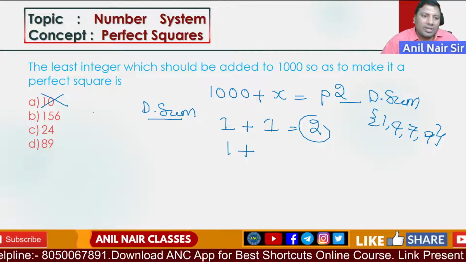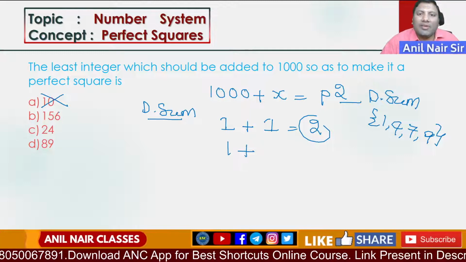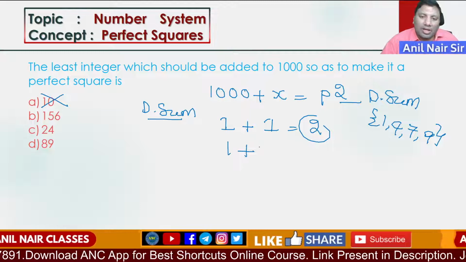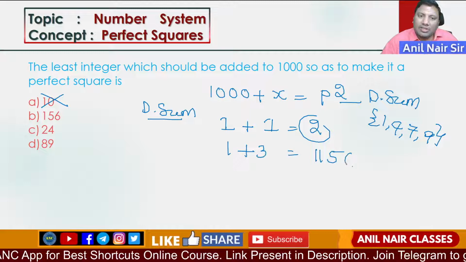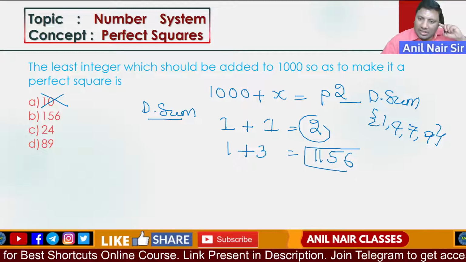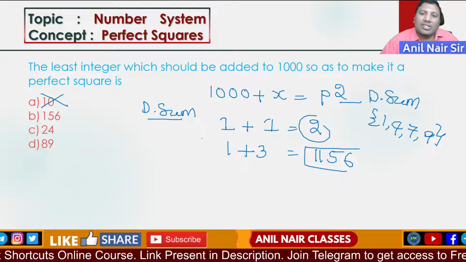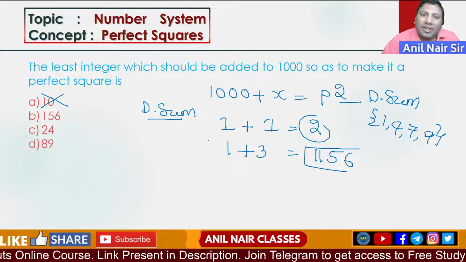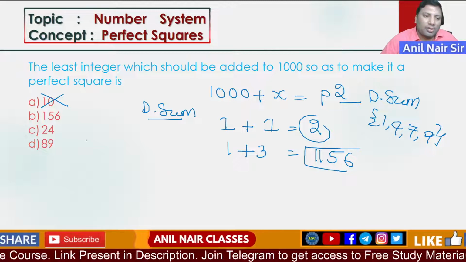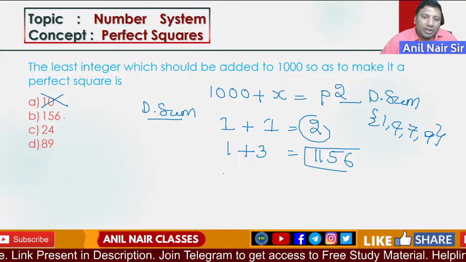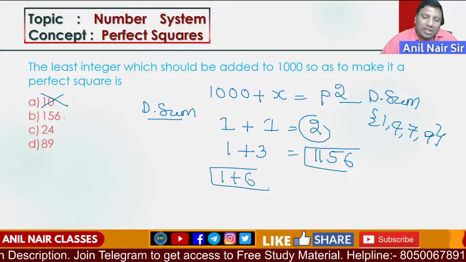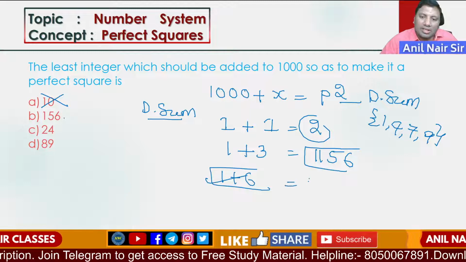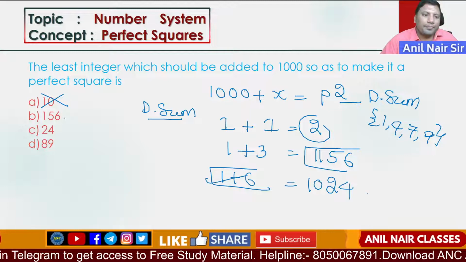156: 6 plus 5 is 11, 11 plus 1 is 12, and 12 gives 3. So this will become 1156. For 1156, the digital sum is 6 plus 5, 11, 11 plus 2, 13, which is 4. The possibility is there. 1000 plus 24: 2 plus 4 is 6, 1 plus 6 is 7. The possibility is there. 1024.